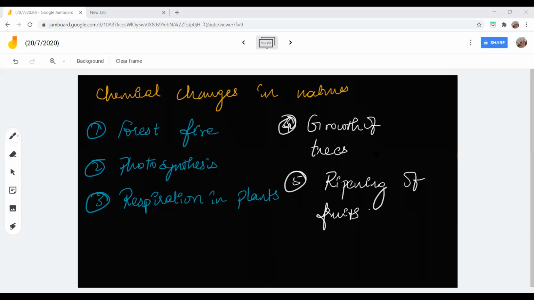But if you see other living organisms, whatever they do, whether the birds eating the nuts from the trees, or the fruits from the trees, or the birds eating some insects, is it in any way affecting us? Is it in any way affecting our food cycle?